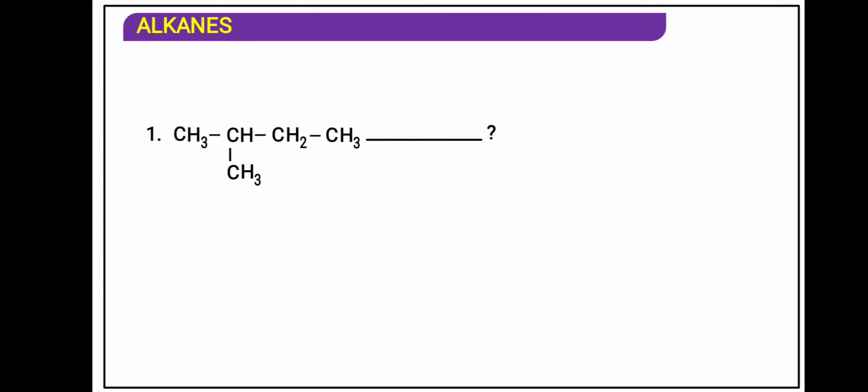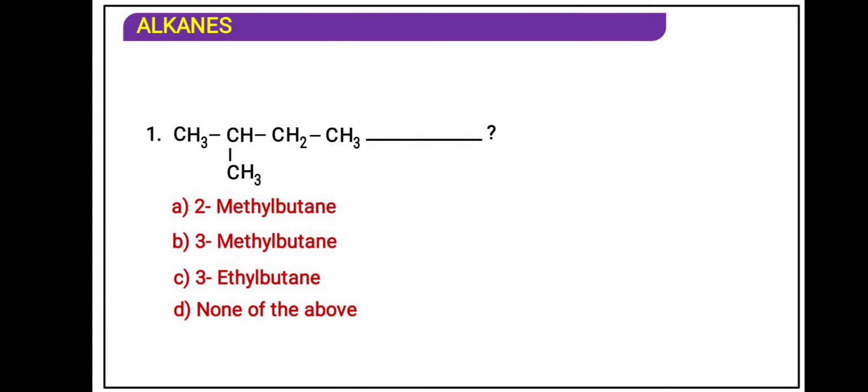Now come and answer the question. You will start the numbering from here. I will not say anything. Come on, pause the video and write the answer, and then see ahead whether you are writing the name properly or not. I will just say that there is a 4 carbon chain, butane. So what will be the name? 2-methyl butane, 3-methyl butane, 3-ethyl butane, none of the above. You can check the answer: it is 2-methyl butane. We have to start numbering from here, 1, 2.